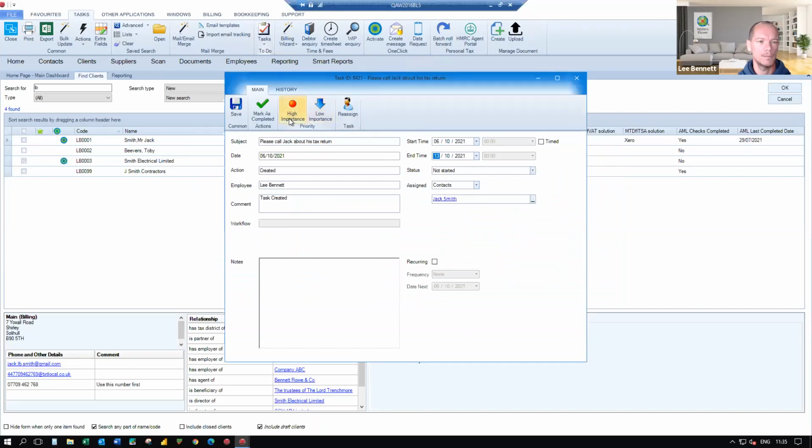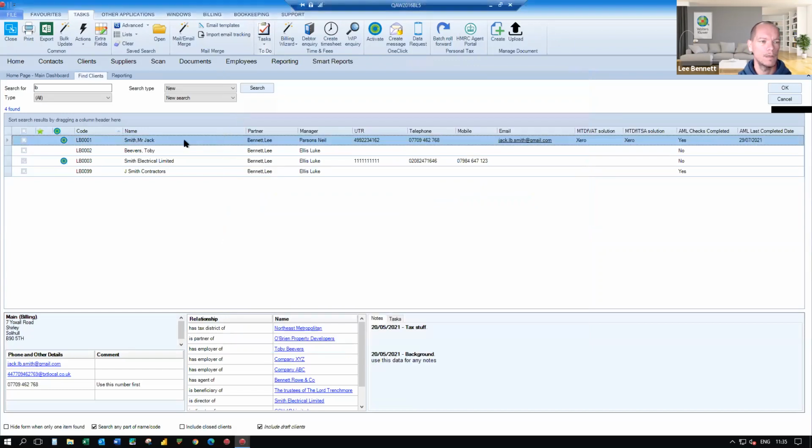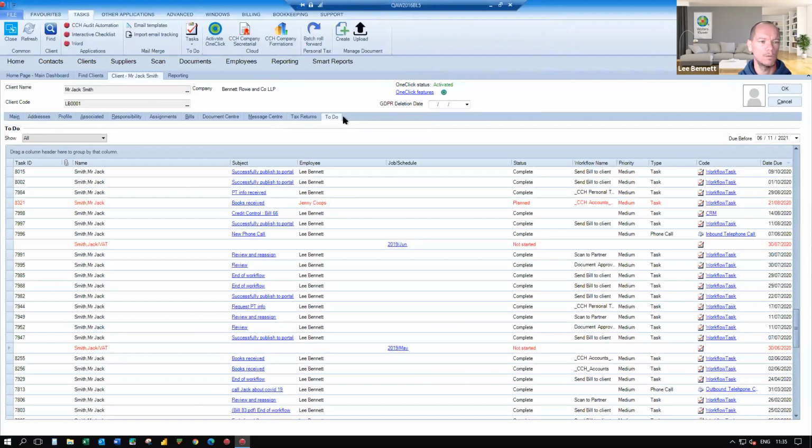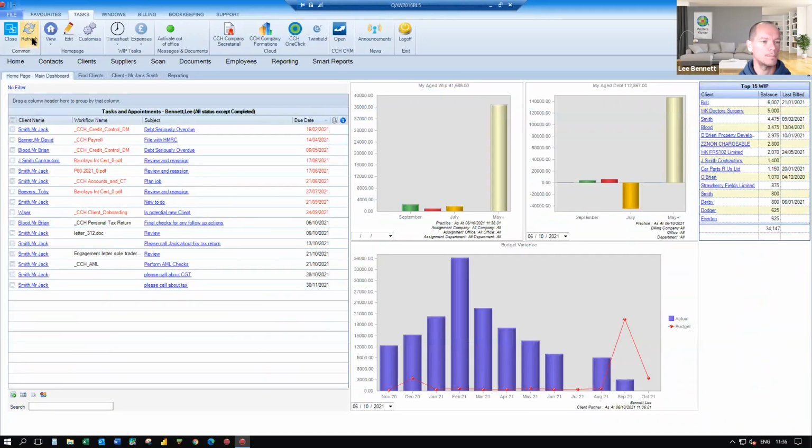You can change the priority, high priority or low priority, importance of the task. You can obviously mark it as being completed, or we can just save it. Now that will put the task within the client record itself. So you will find within your client record, you do have a to-do tab, which will store all of the tasks, whether or not they are these kind of ad hoc type tasks or whether they are related to workflow. And you'll also find it back on your main dashboard as well within here.